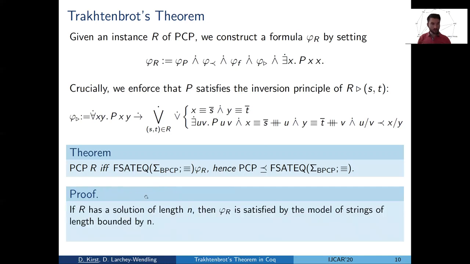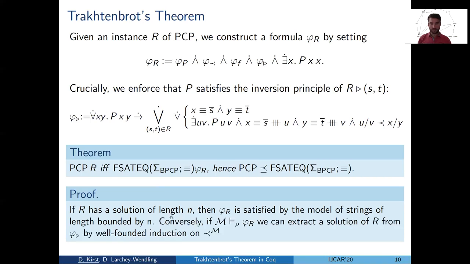So let's see. From left to right, if R has a solution of length n, then we can look at the standard model of Boolean strings of length just bounded by n. So this is certainly a finite model, and we can show that it satisfies all the axioms, and of course it still accommodates the solution. So we get that it satisfies phi R. A bit more interesting is the direction from right to left. So if we are in some finite model satisfying phi R, then we extract a solution from it.